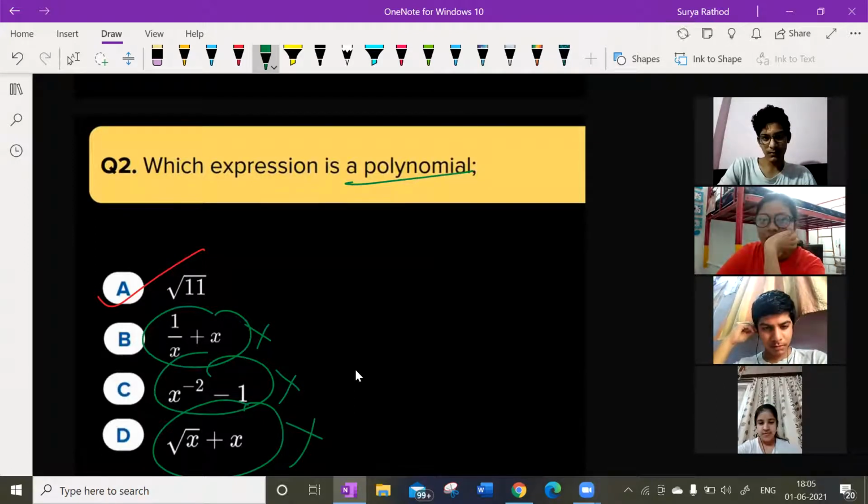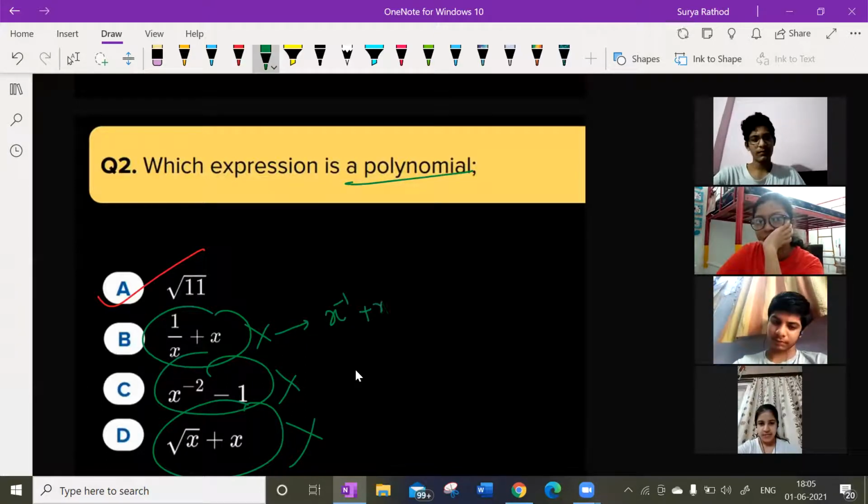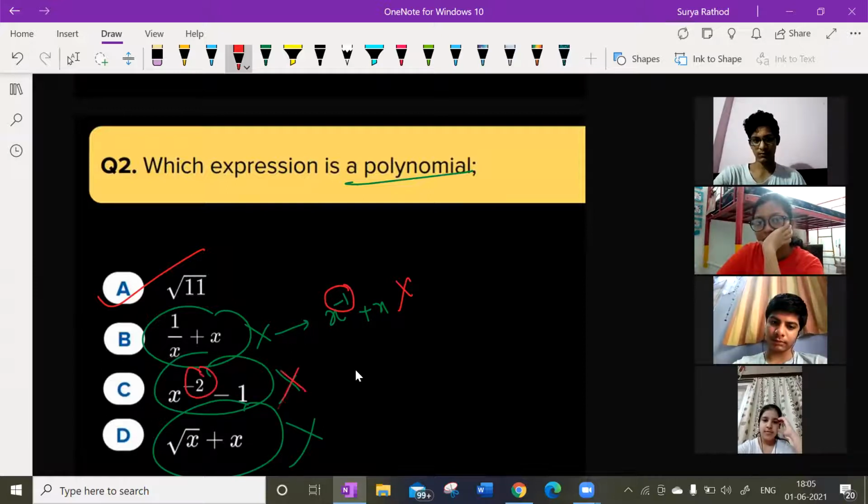Look at this. Option B cannot be a polynomial. If I shift denominator x to the numerator, it will become minus x. X to the power of minus 1 plus x. So what I told you, for satisfying the polynomial, power of the variable should not be a negative number. So this cannot be. Already we have negative power here. So this obviously cannot be.